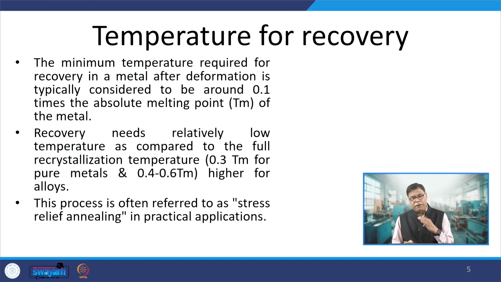So, if the deformation is taking place only at a very low temperature, then it is possible that the deformation effect will be reduced somewhat by recovery, but still the grains will remain deformed. They will have a lot of crystallographic defects, and no new grains may be formed if there is no recrystallization happening due to the lower temperature.